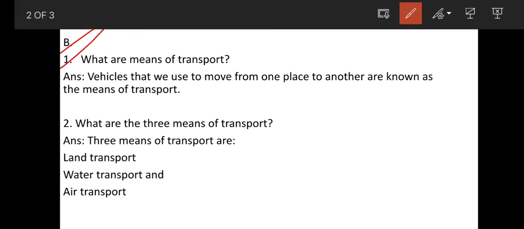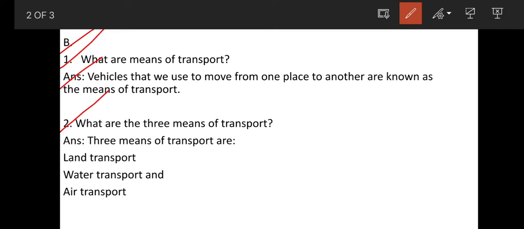Question 1. What are means of transport? The answer is vehicles that we use to move from one place to another are known as the means of transport. What do you mean by transport? Moving from one place to another is known as transport, and means of transport means the vehicles which we use to move from one place to another. Remember the difference between transport and means of transport.